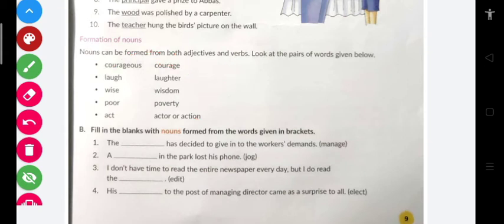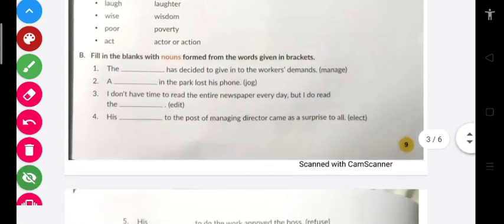Clear? So the question that we have to do is: fill in the blanks with the nouns formed from the words given in brackets. Manage: manage is a verb, and if we want to convert it into a noun, we can call it management. So the management has decided to give in to the workers' demand. And see students, here workers' demand: since the word workers ends with s, we simply wrote an extra apostrophe after the letter s.